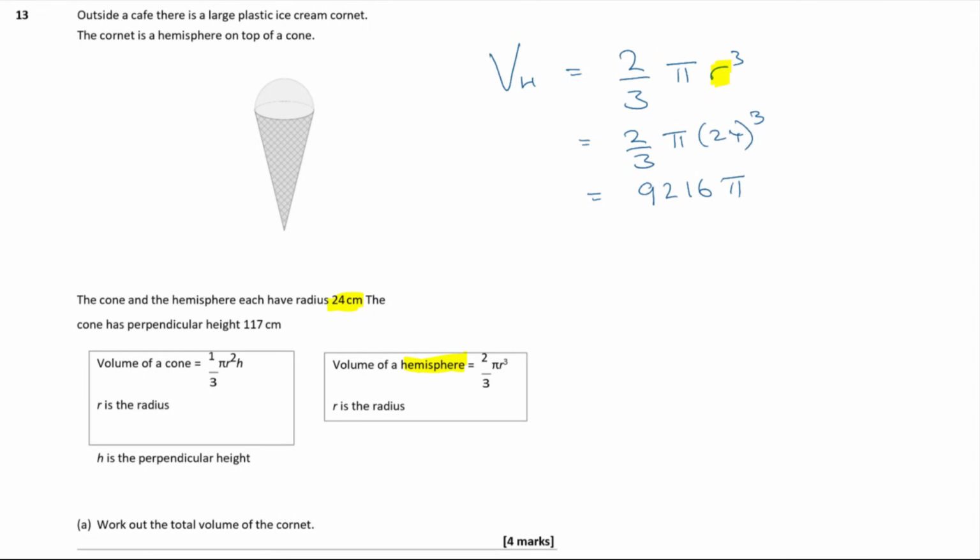Okay, right, let's move on and do the cone next. So the volume of the cone, that's 1/3 of pi r squared h. We already know that r is equal to 24, so it's pi times 24 squared. And h, where's h? H is 117 centimeters. So subbing that in for h, subbed in r, subbed in h.